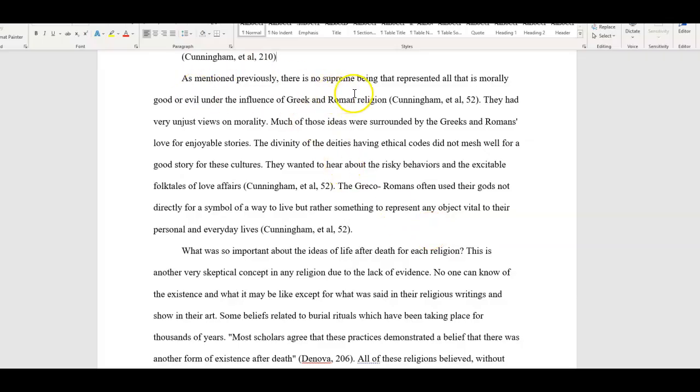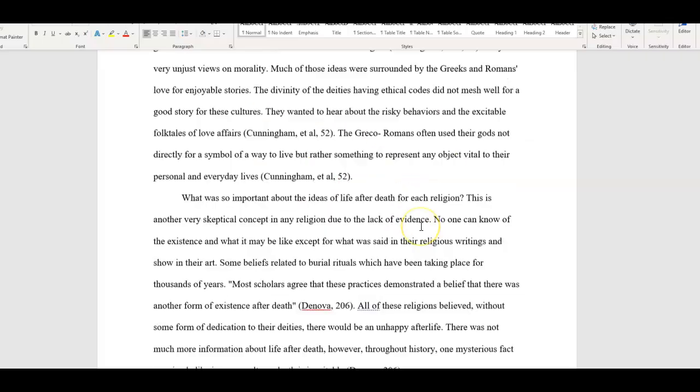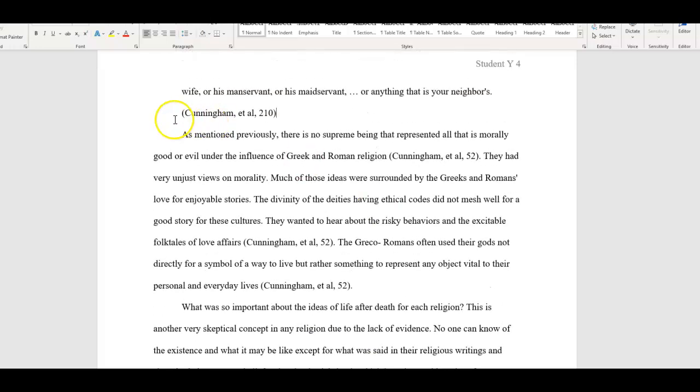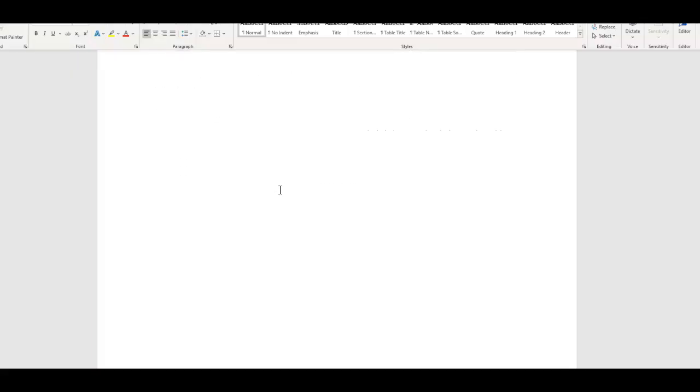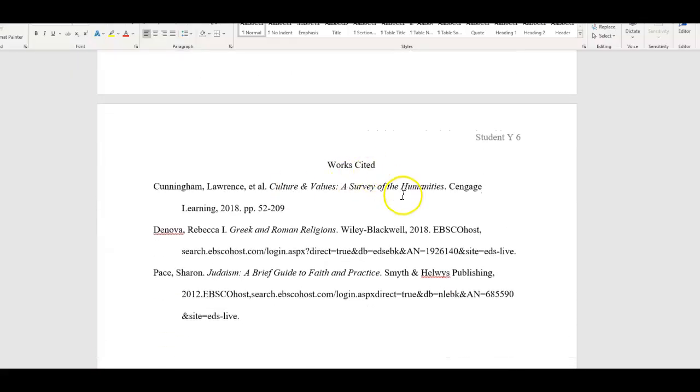For the other ones, if you're putting material, it's only going to take 1 or 2 lines, maybe 3 at most, or if you're summarizing it, the period goes after the citation. But again, notice how the paragraphs are tabbed over. It's double-spaced. The works cited page is a separate page. It's just entitled Works Cited. There's no punctuation after Works Cited.